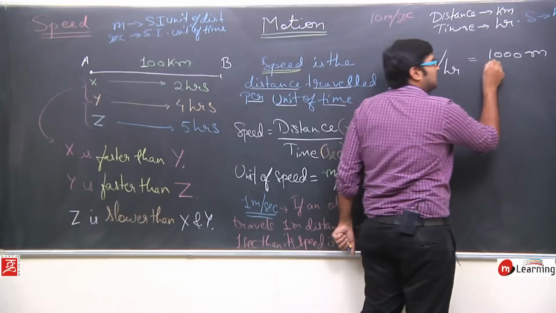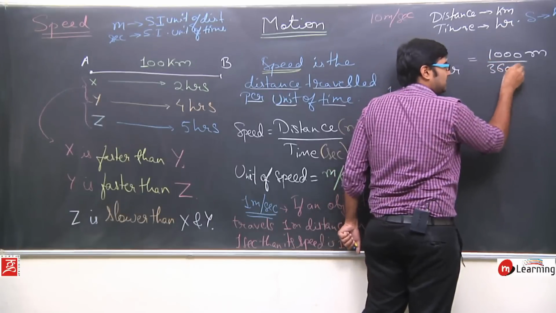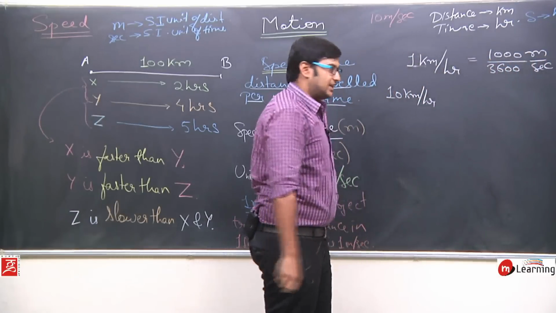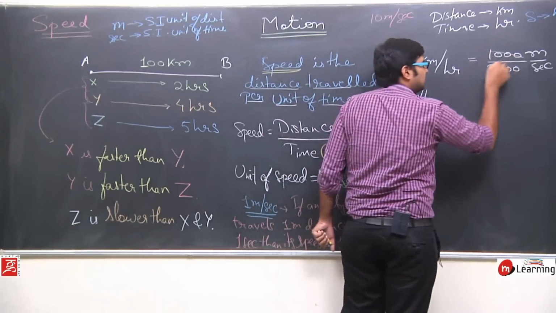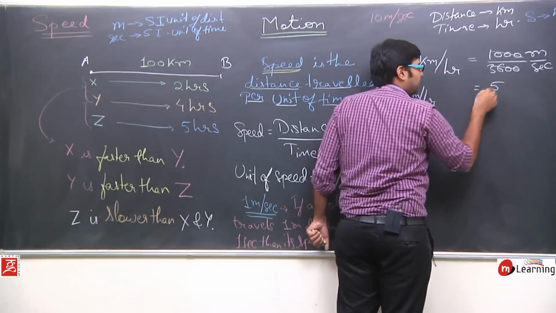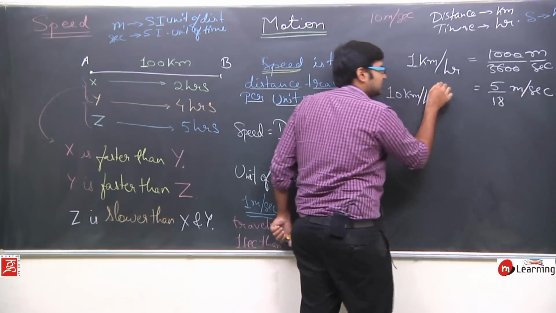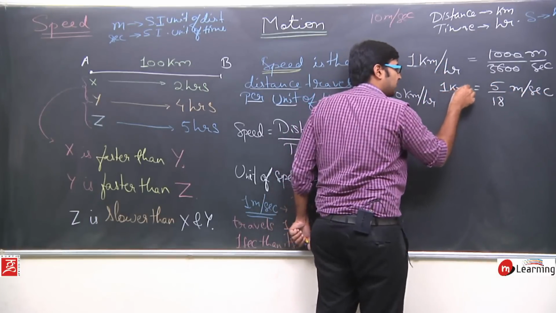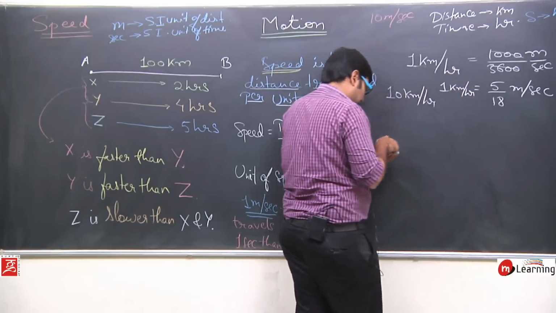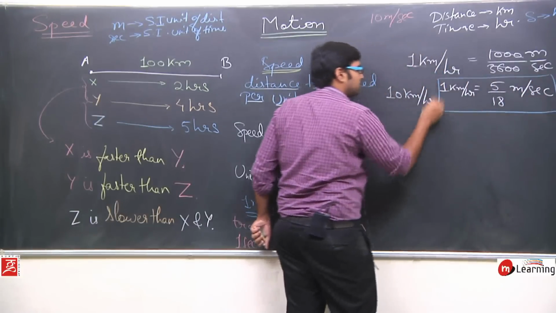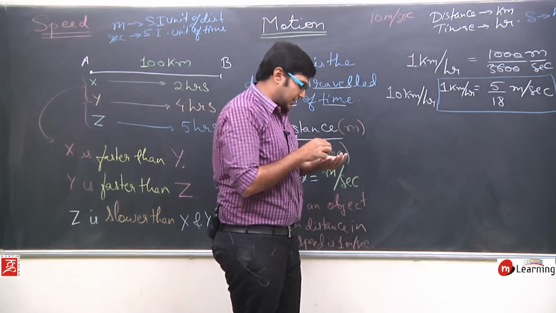When I solve this, it comes out to be 5 upon 18 meters per second. So this is a very important relation: 1 kilometer per hour is basically 5 upon 18 meters per second.